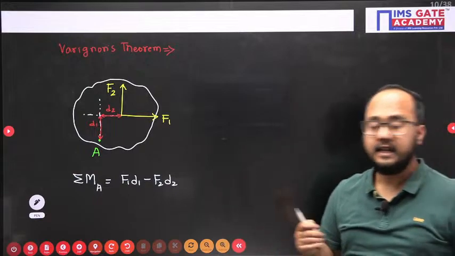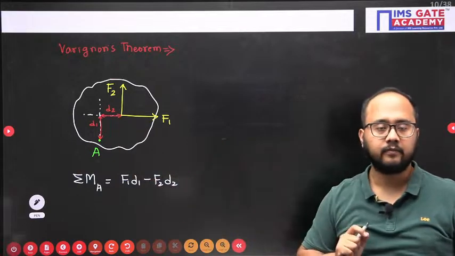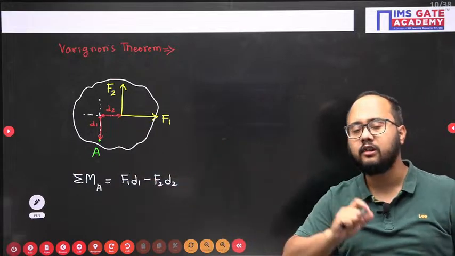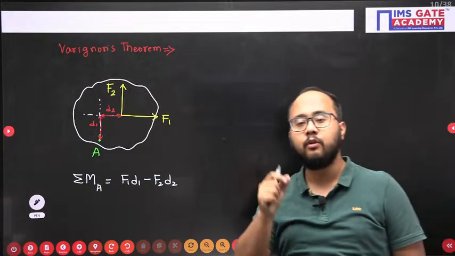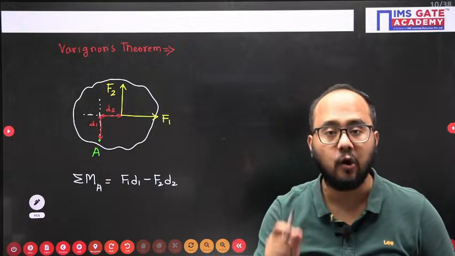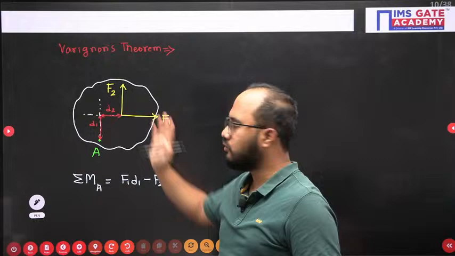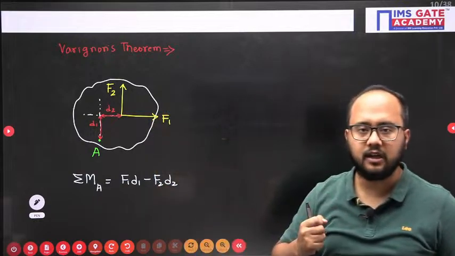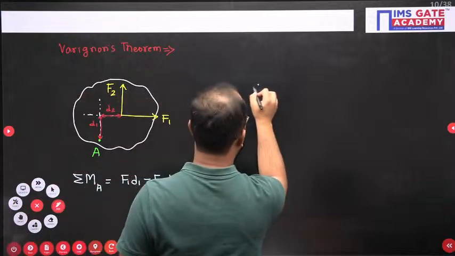But the moment produced by all the concurrent forces together will be equal to the moment produced by the resultant alone. That is Varignon's theorem. Now, F1 and F2, two forces, will have some resultant value. So let me write the resultant here.